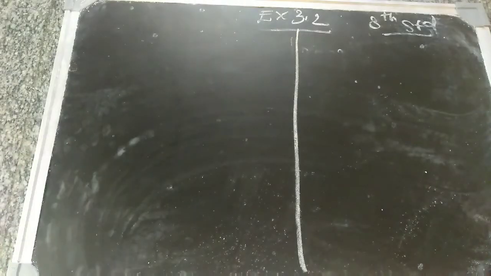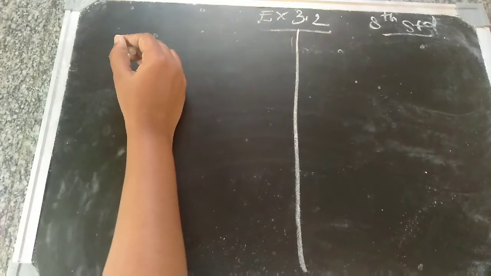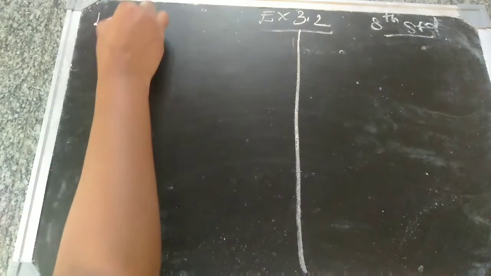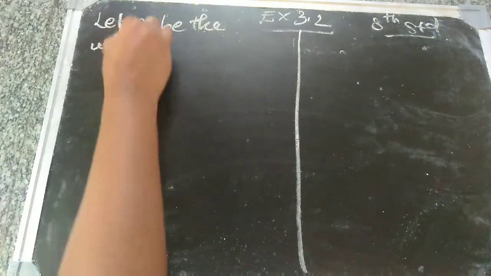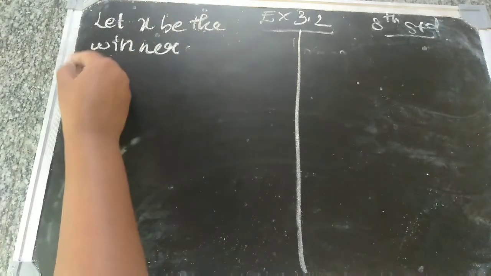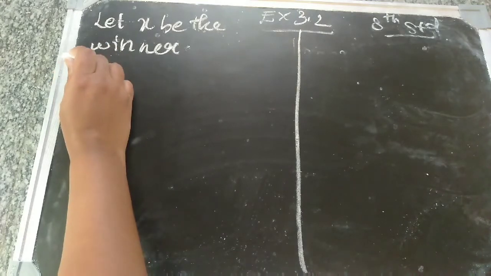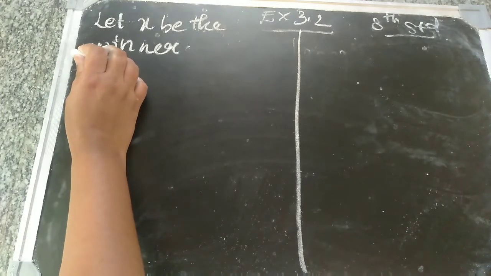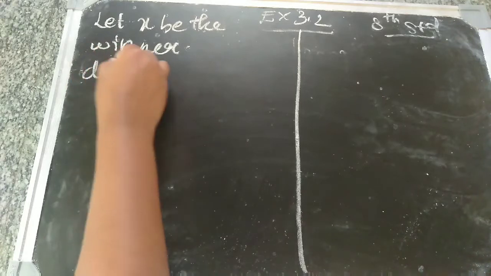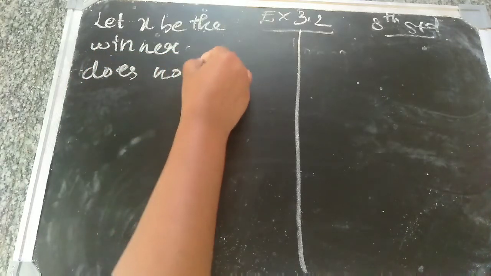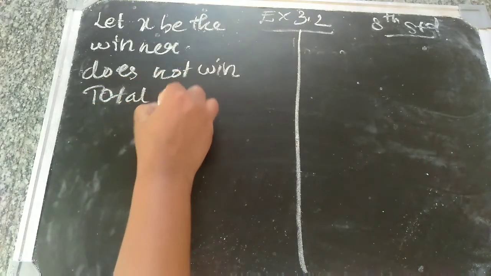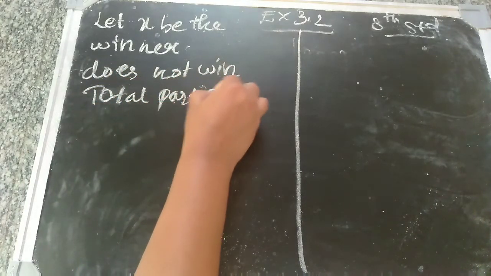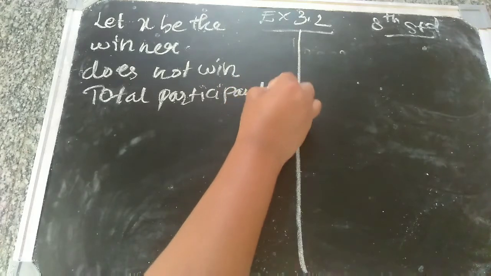First, what you have to do: let x be the winner. The winner is what we have to find out. Those who do not win, how many? Total participants is 63.